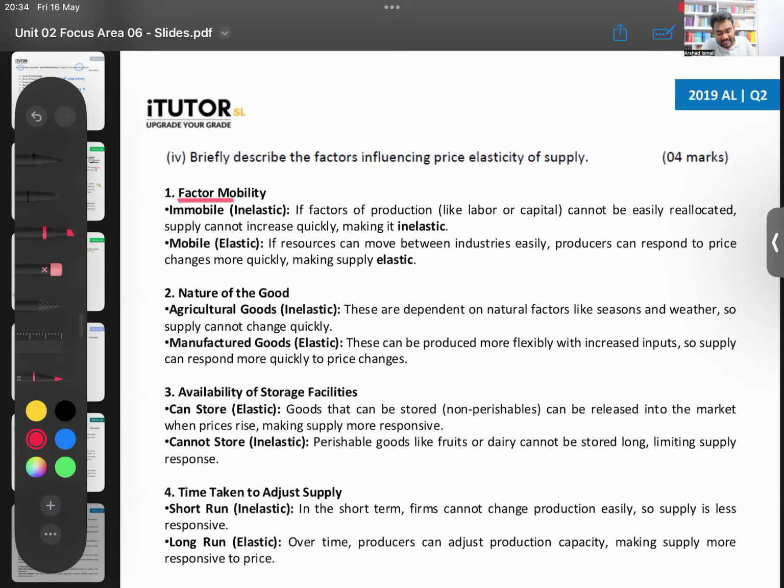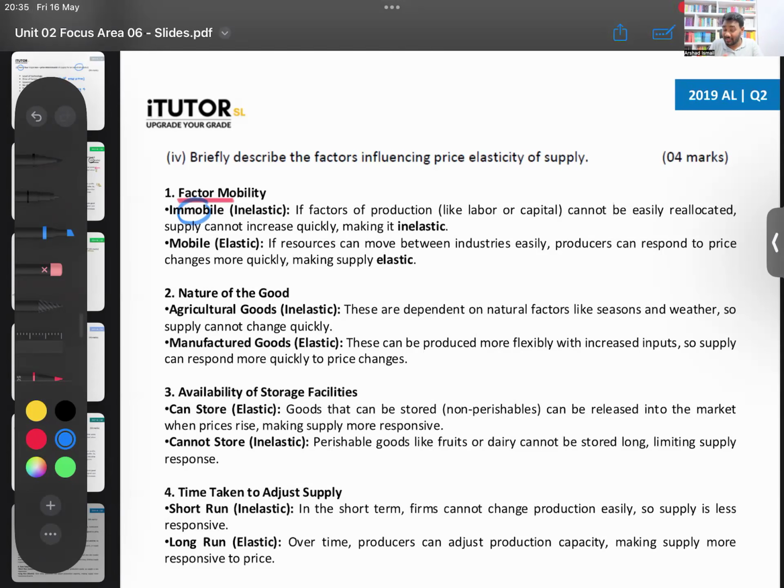So if your factors are immobile, now, for example, Lamai, if you take very specific factors, let's say in the production of guns, there is a machine that fits the gun. Now that machine can't be used in another production element. It's a highly specific machine, no? It can only be used to produce a gun. Now those kind of factors are immobile. Now if you take something like a laptop, those factors are mobile. Now with this laptop, I can do this class. This laptop can be used in a shop as a cashier also. You can use a laptop for something else also.